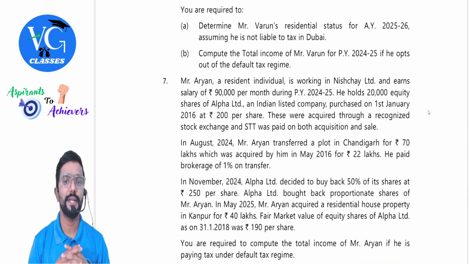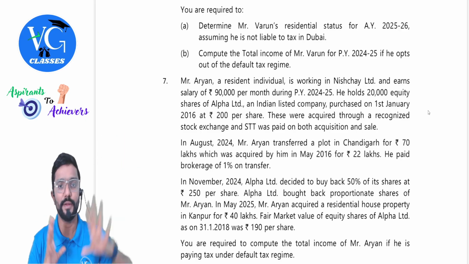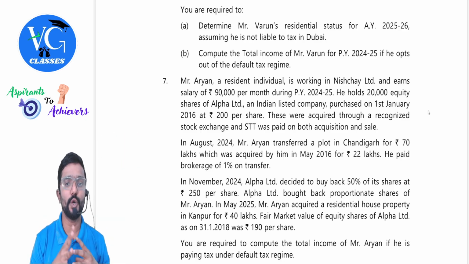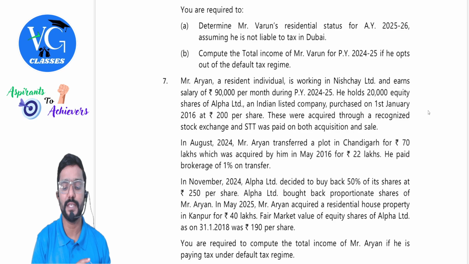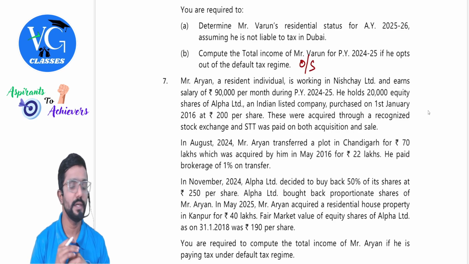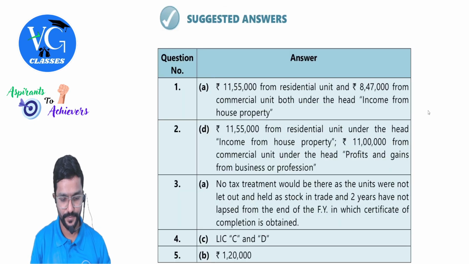You are required to determine Mr. Varun's residential status for assessment year 25-26, assuming he is not liable to tax in Dubai. Okay. Compute the total income of Mr. Varun for previous year 24-25, if he opts out of default tax regime, means he is following optional scheme, guys. Okay, sir. Let us see the answer.